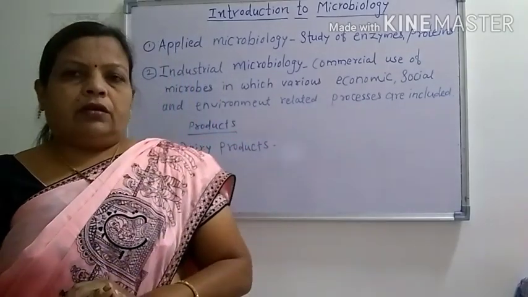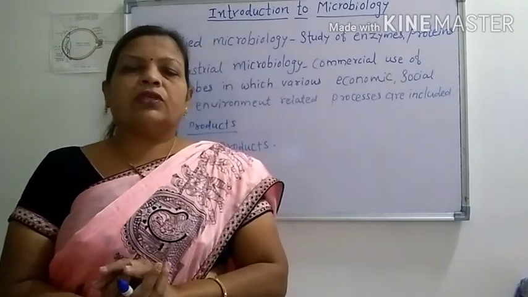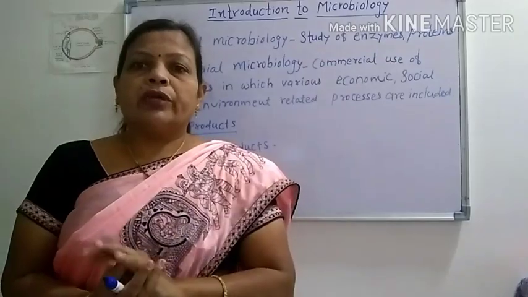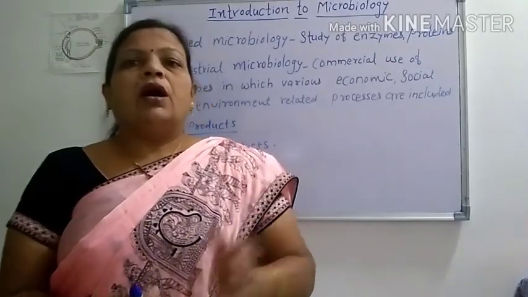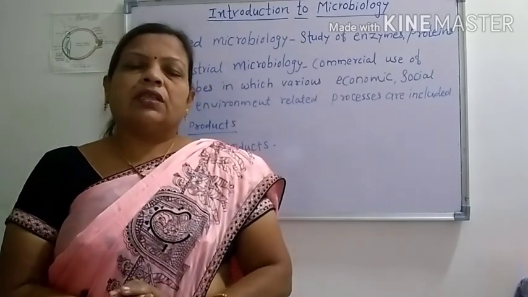In this chapter we have to study the usefulness of these microorganisms for our routine purposes, or for the welfare of human beings, how the microorganisms are useful.